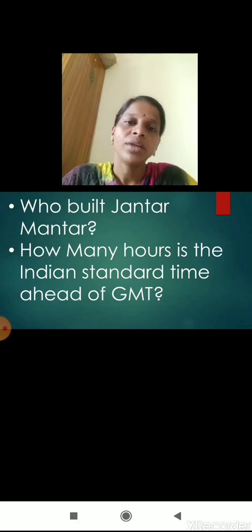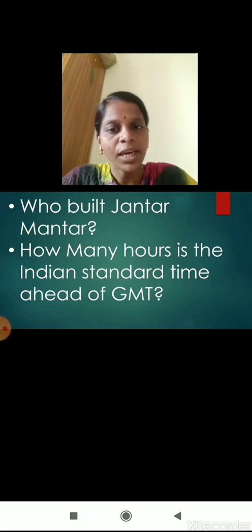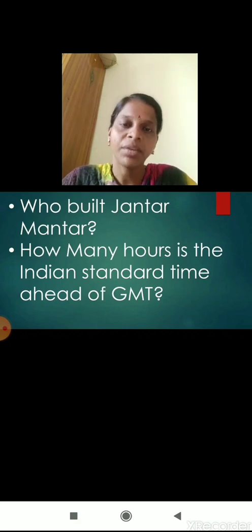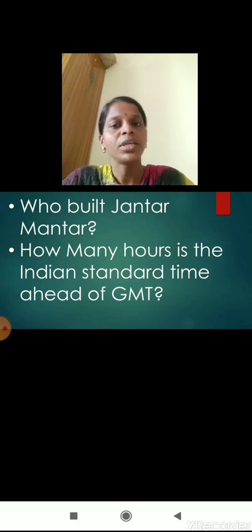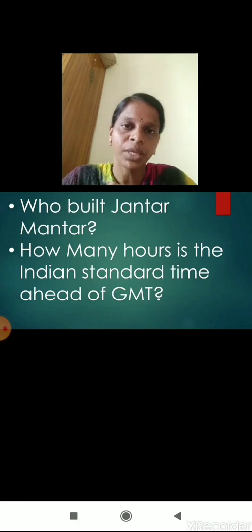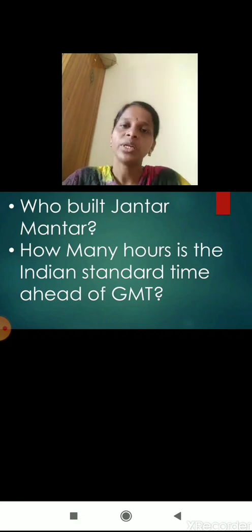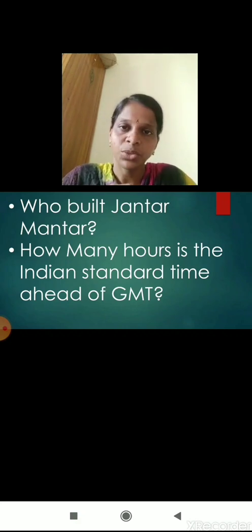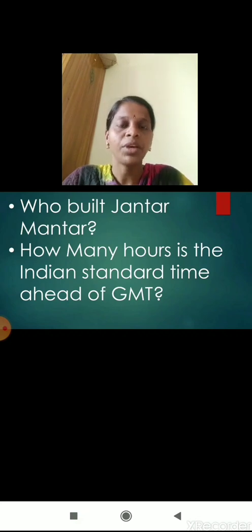How many hours is the Indian Standard Time ahead of GMT? It is 5.5 hours ahead of GMT, that is Greenwich Mean Time. So, children, learn the textbook very thoroughly. Here we have come to the conclusion of our lesson number 1, local time and standard time.